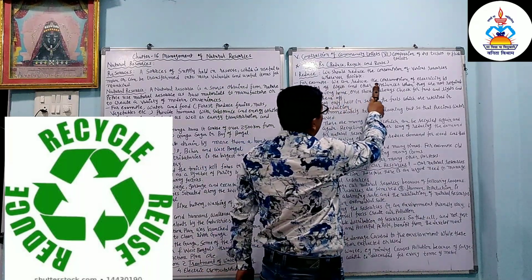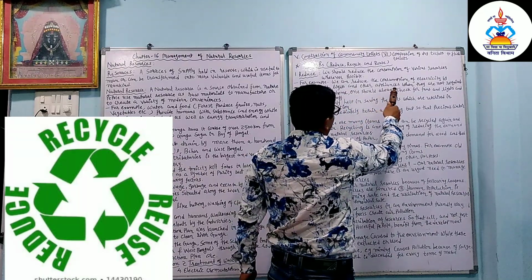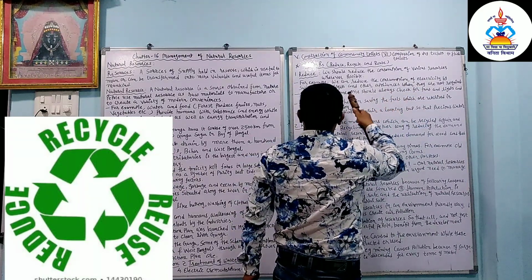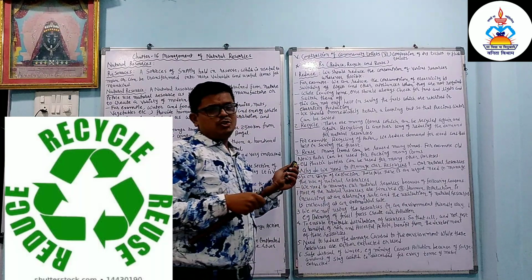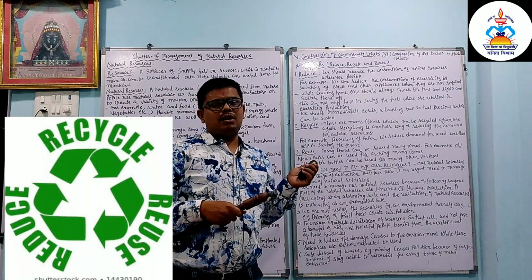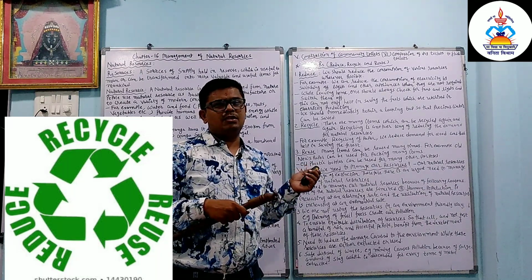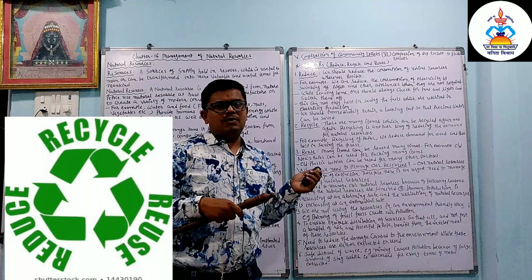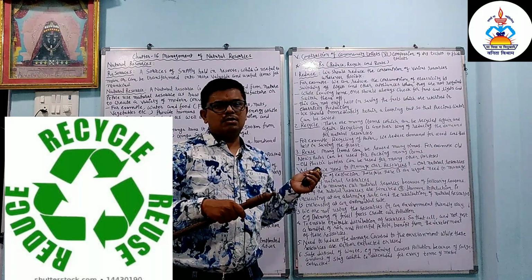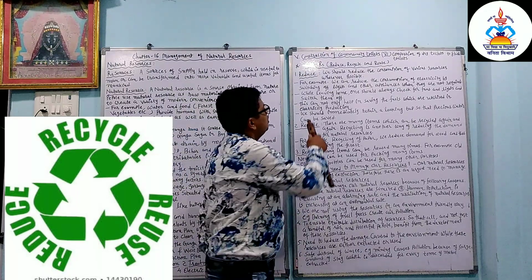For example, we can reduce the consumption of electricity by switching off the lights and other appliances when they are not required. We can switch off tube lights, fans and other electrical appliances when not in use. Even at a traffic signal, we can switch off our bike or vehicle.